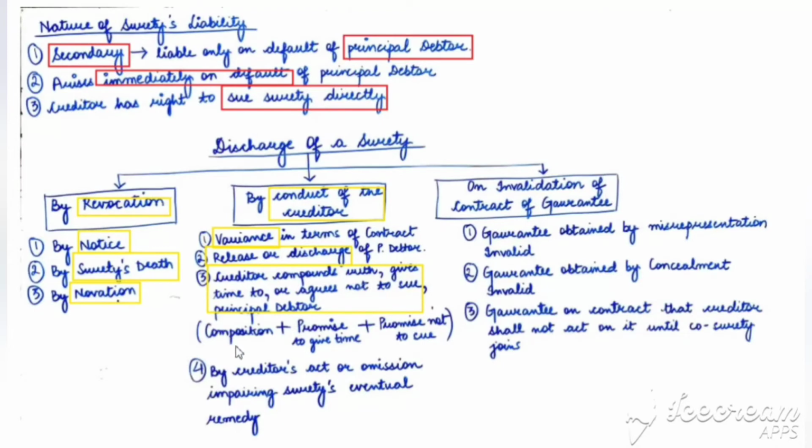This means if there is a change in the composition of the contract, or the creditor promises to give time to the principal debtor, or promises not to sue the principal debtor, then the surety is automatically discharged from the contract. It is similar to point number 1, variance in terms of the contract, right?